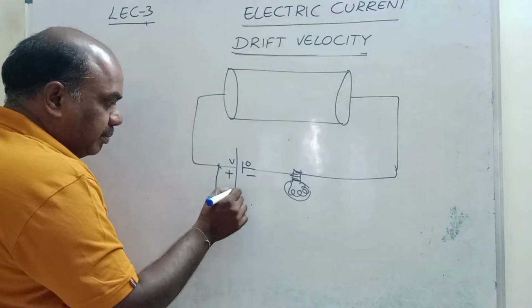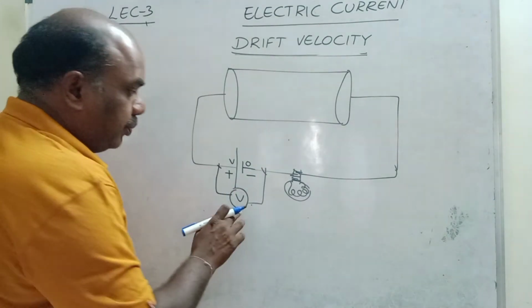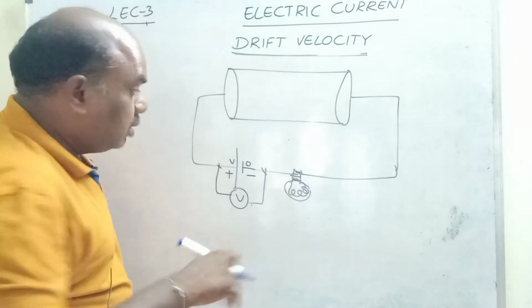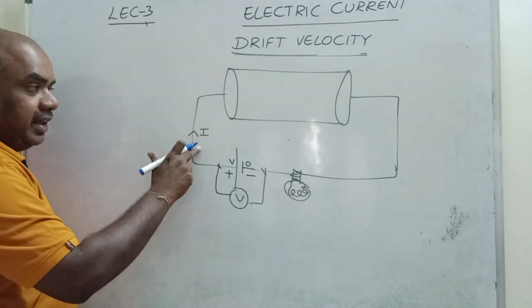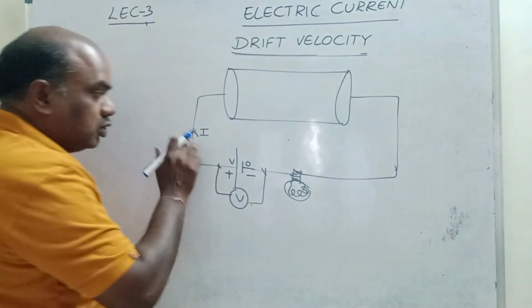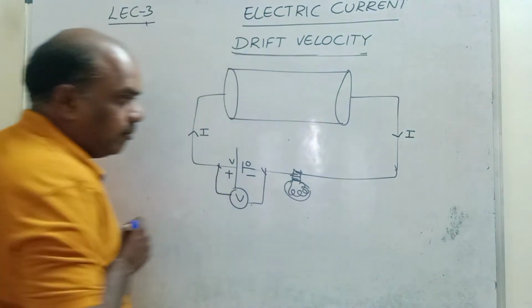The difference between these two voltages is called potential difference. Let the potential difference be V. Whenever potential difference is there, current is automatically induced. This is the current direction. Current is I. Current always flows from higher potential to lower potential. This is the current direction.